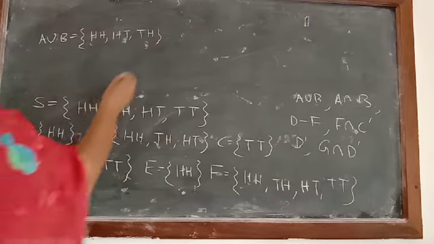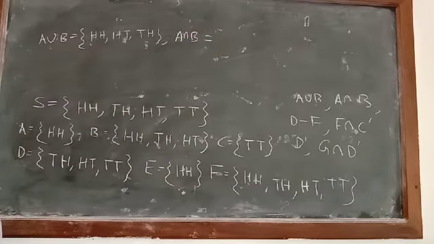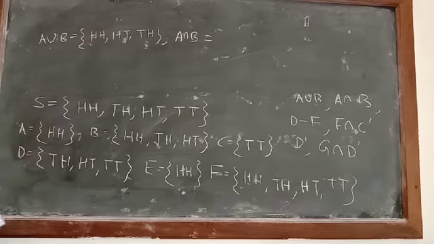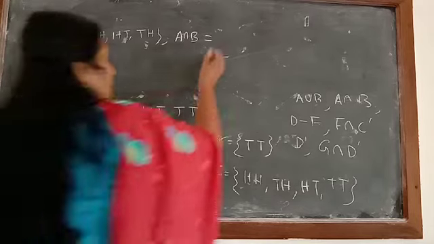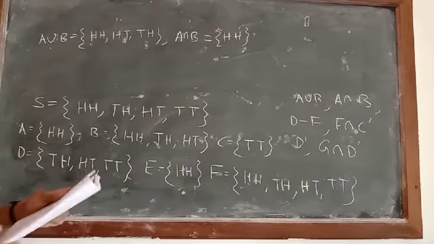Then what do we need? Yes, we need A intersection B, the element which is common in A and B. Is any element common in A and B? It is a single element. So when you are checking, HH is the element there. I think HH is common, so you can write down here A intersection B is equal to HH.